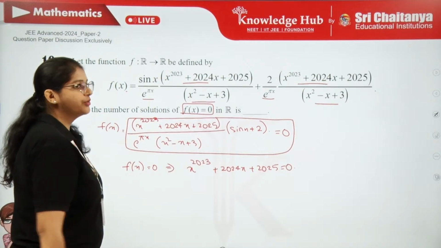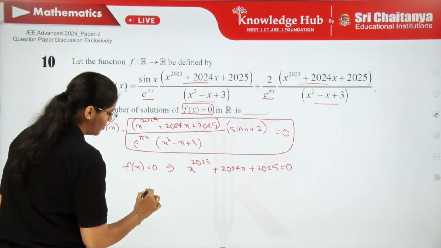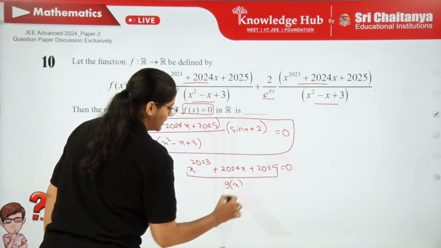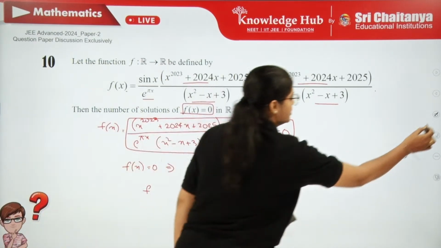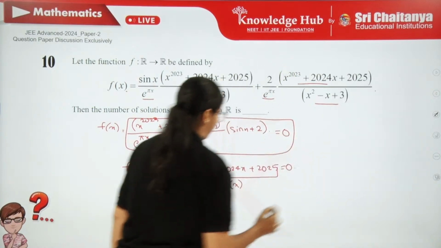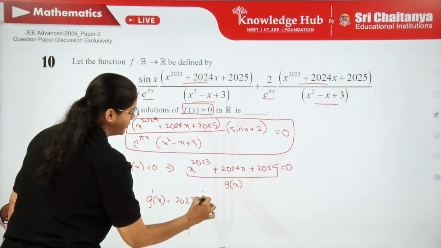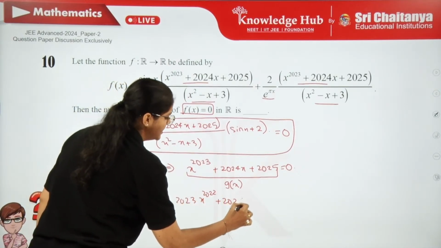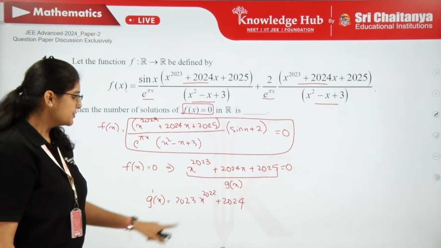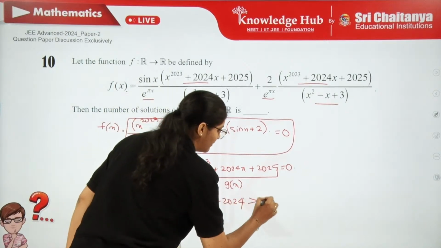So when the power is so huge, why don't you use differential calculus to understand this curve? Let me consider this polynomial as g of x, okay? So let's try to analyze what is happening to this function. So g dash of x is 2023 x power 2022 plus 2024, that's it. So observe carefully, what can you tell about this expression? x power 2022 is always positive, plus 2024 always positive. So the derivative of g of x is always positive.